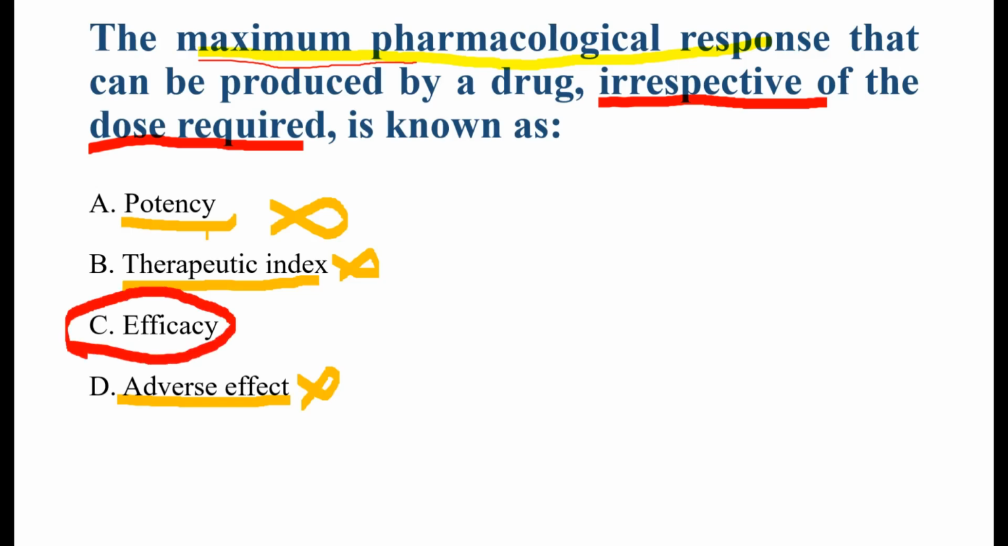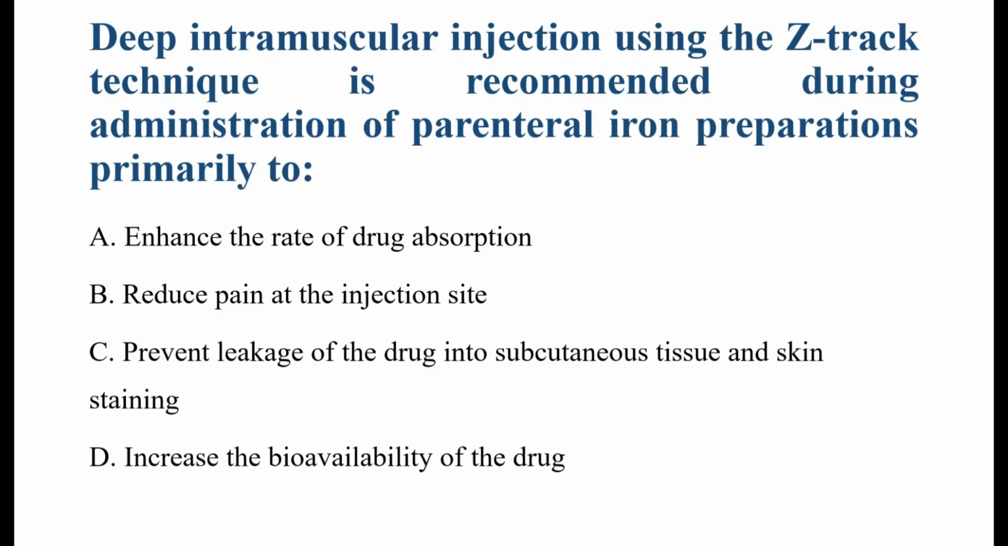So there is only one option left, that is efficacy. Efficacy means the maximum pharmacological effect a drug can produce. It does not depend on the dose. It only describes how strong the final effect can be. For example, drug A reduces the pain completely. Drug B reduces pain partially. Even if drug B's dose is increased, it cannot produce the maximum effect of drug A. So drug A has a higher efficacy. That's why option C is correct.